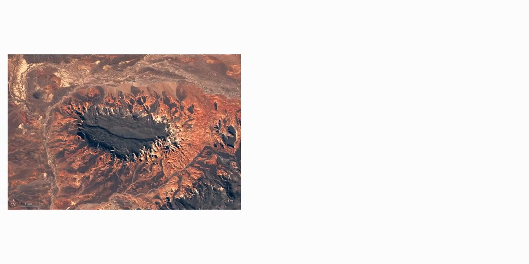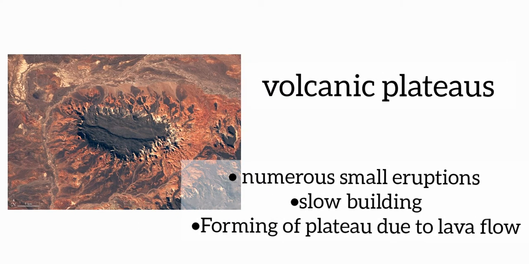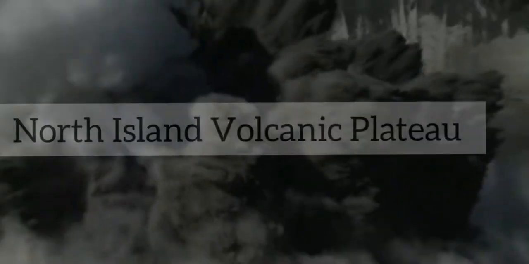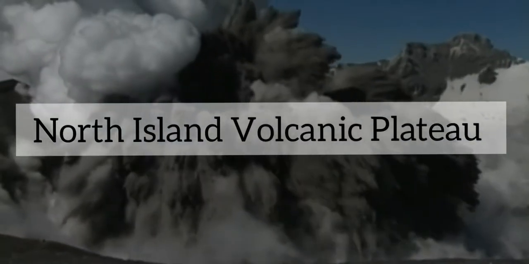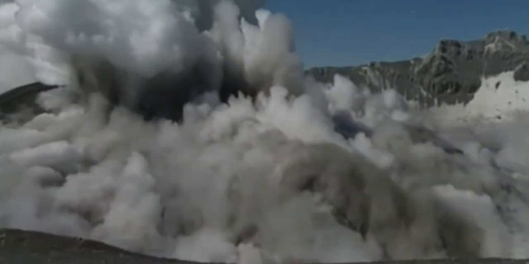The second type of plateau is volcanic plateau. A volcanic plateau is formed by numerous small volcanic eruptions that slowly built up over time, forming a plateau from the resulting lava flow. An example of this plateau is the North Island volcanic plateau that covers most of the central part of North Island of New Zealand.